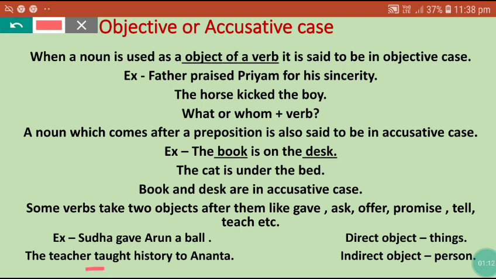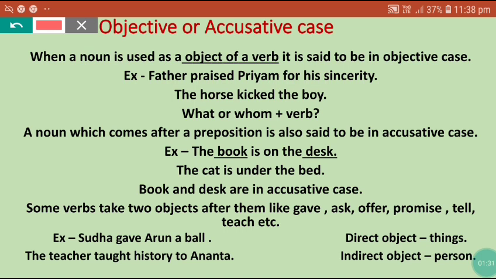In the next sentence, taught is the verb here. So just put what after taught. Taught what? History. So history is the direct object here. And to whom? To Ananta. So Ananta is the indirect object here. In this way you can find the direct and indirect object in a sentence.